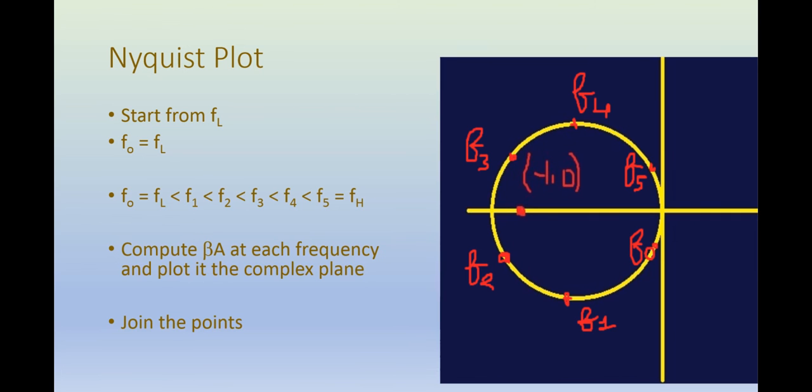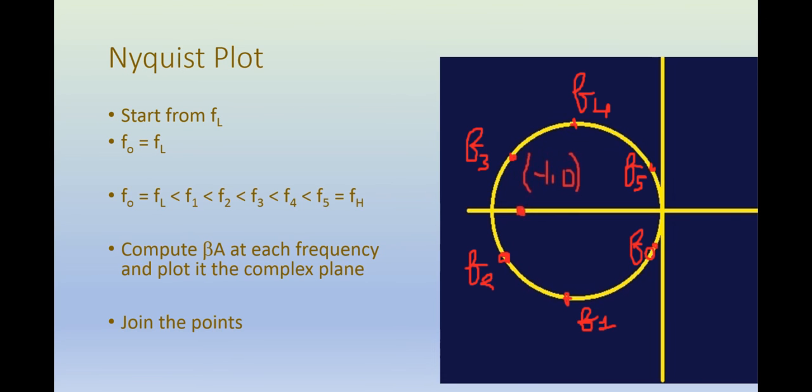So here is the procedure in more detail. Start from FL, so your first frequency F0 is equal to FL. Compute beta A and mark it on the complex plane. Then you have F1, so you calculate beta A at F1 and mark it on the complex plane. Then at F2, then at F3, F4, and then F5, which is FH.